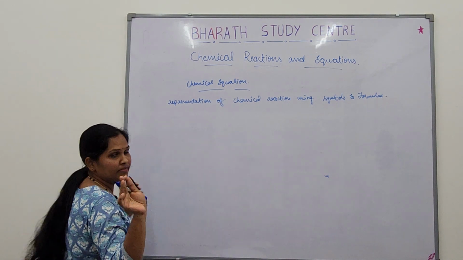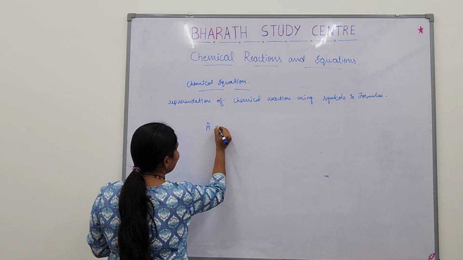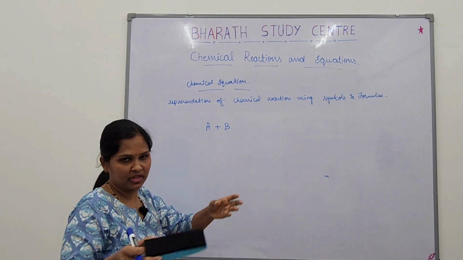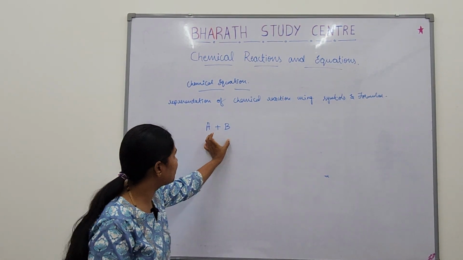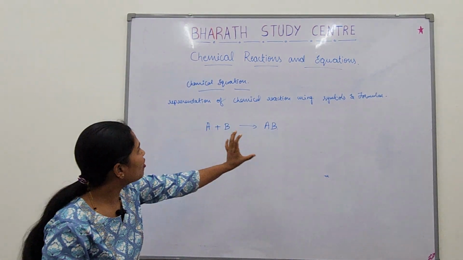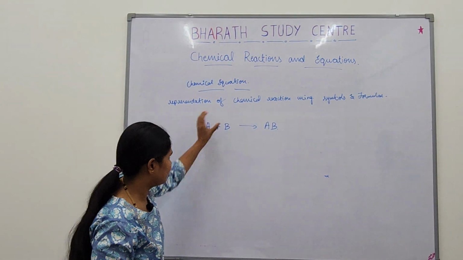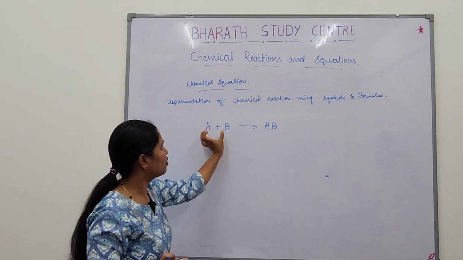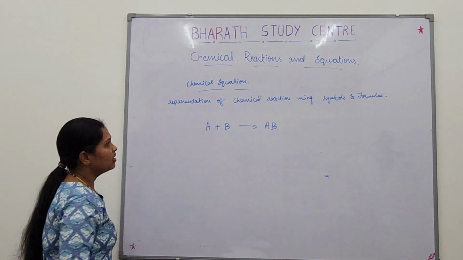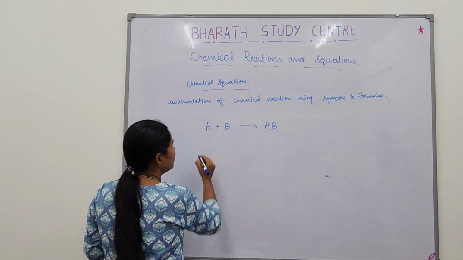Now listen. I have two substances, A and B. They are undergoing some transformation, some changes, some reaction to give AB. So this is how we represent a chemical equation. This is a substance. This is a substance. Both are undergoing transformation to give AB. This is the arrow mark. The things that come towards the left hand side of this arrow mark are called reactants.